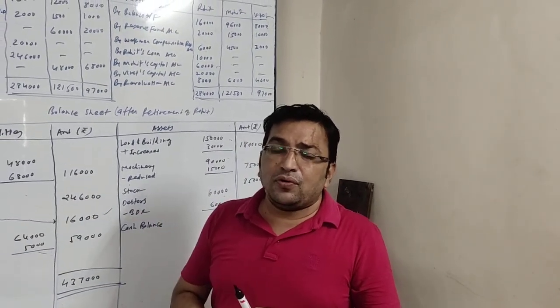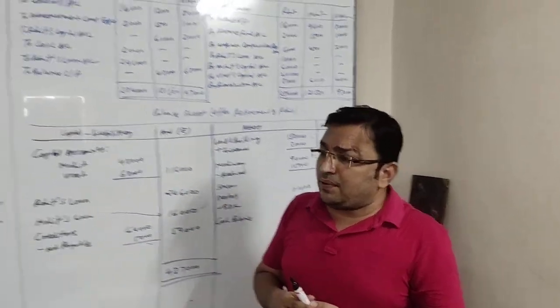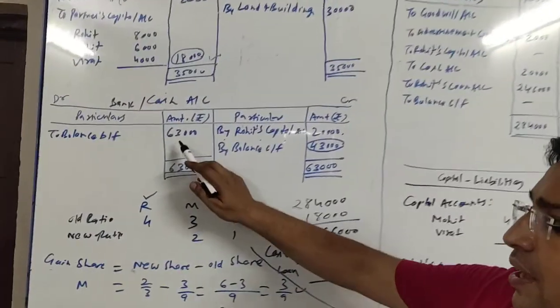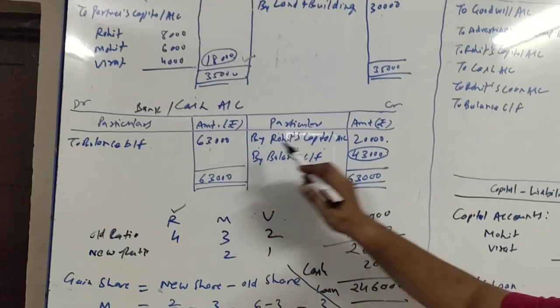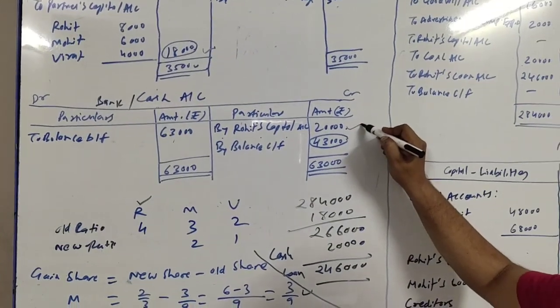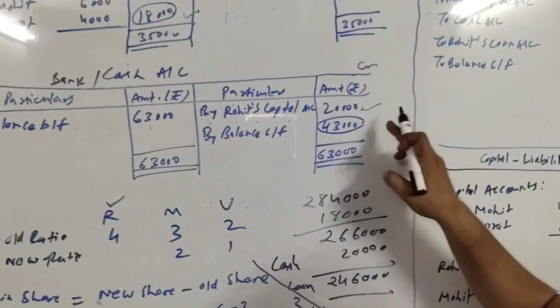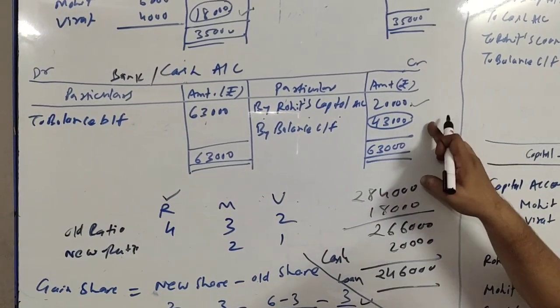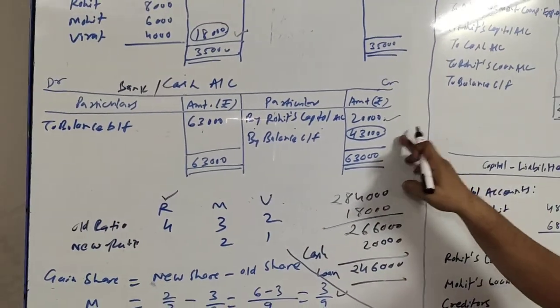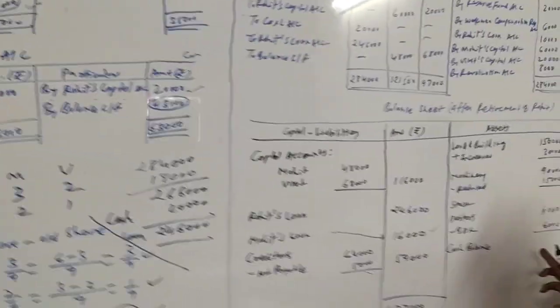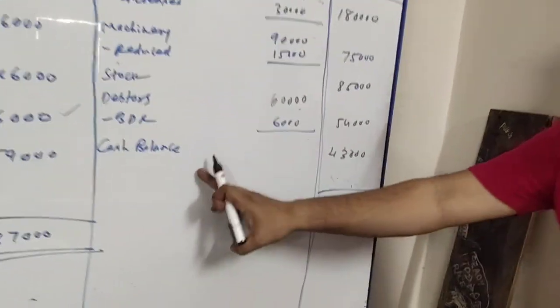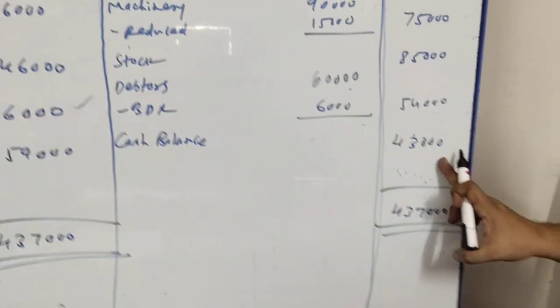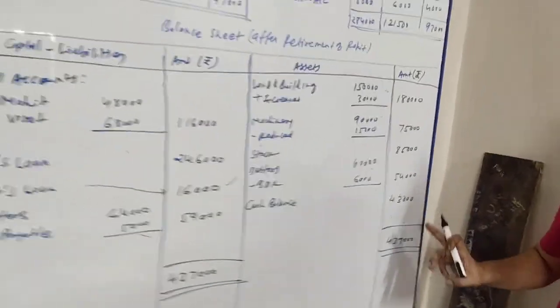Now this is the time to close the remaining accounts. First of all we will close the cash account. Cash account debit side 63,000 is there and credit side only 20,000 is there. So the difference will come 43,000 at the credit side, that is the debit balance. So 43,000, this is the closing balance of cash, will be written in balance sheet. So balance sheet cash balance 43,000.